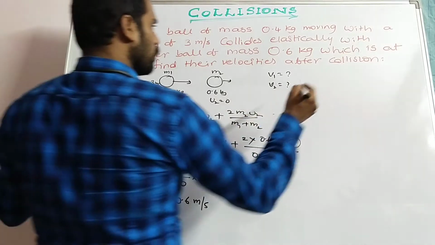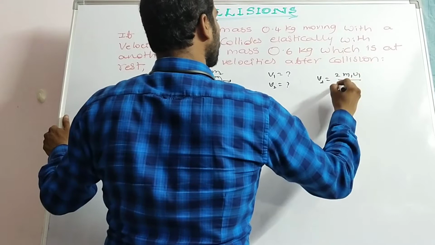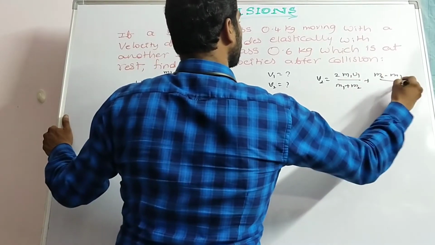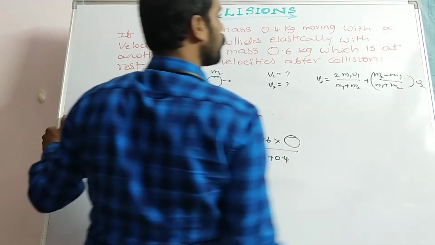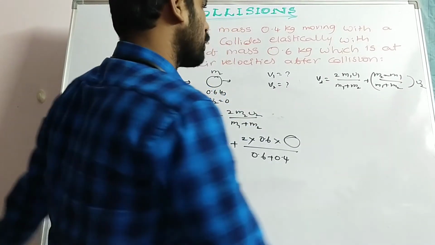Now the expression for v2 is equal to 2m1 u1 by (m1 plus m2) plus (m2 minus m1) by (m1 plus m2) into u2. As the second body is at rest, that term will be 0.